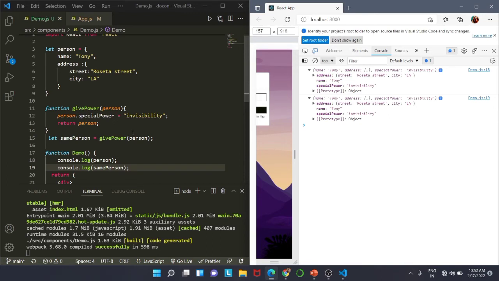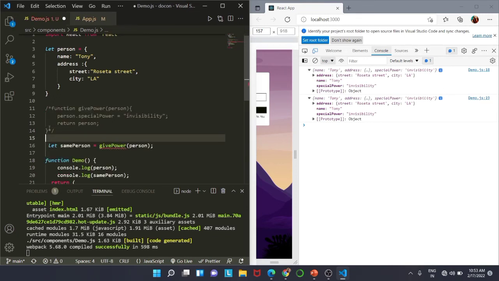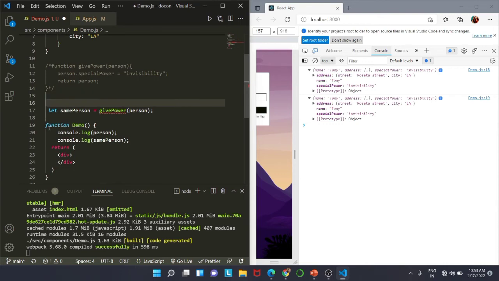So now what we want to do is we want to use immutability inside this. So for using our immutability, we have to convert our function into a pure function. So for that, we are going to rewrite our give power functions as follows. So let's comment out this. And we are going to write a fresh function that will be pure and that will not mutate the state.